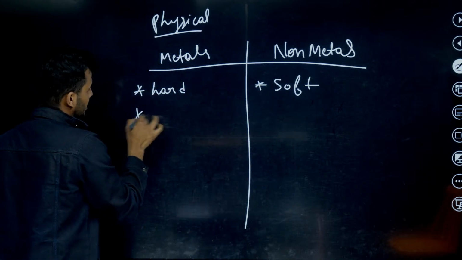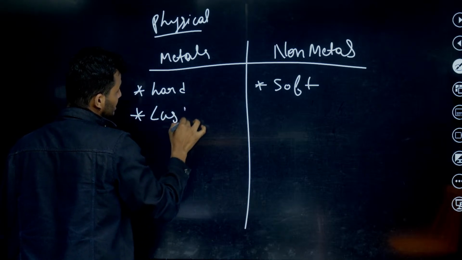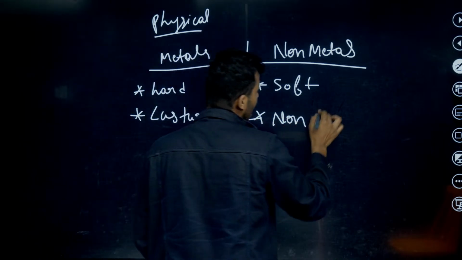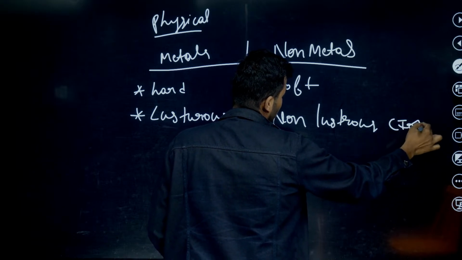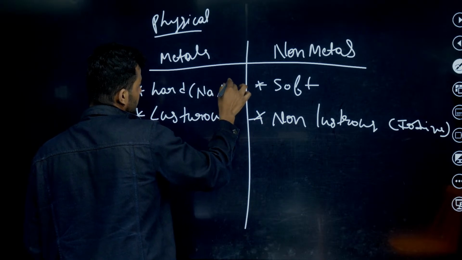Second point, lustrous, which means they have a shiny surface; non-metals are non-lustrous. But iodine is a non-metal having a shiny surface, so except iodine. Here except sodium, lithium, potassium.